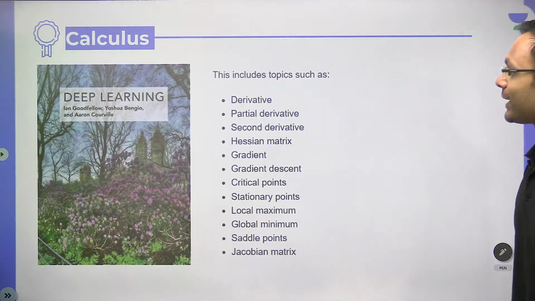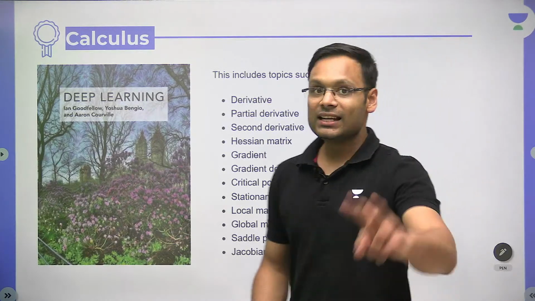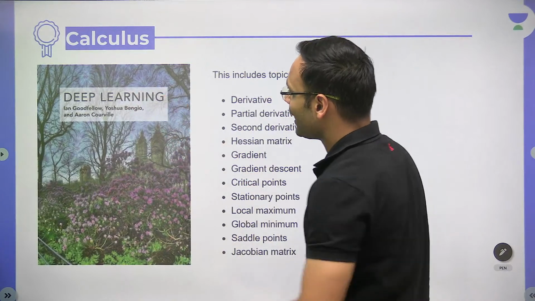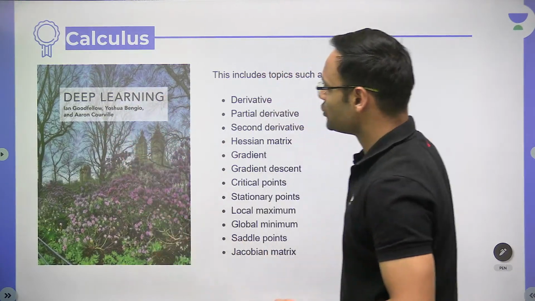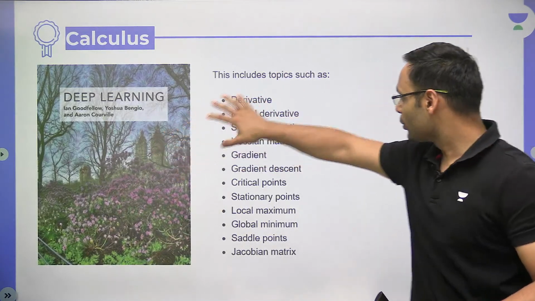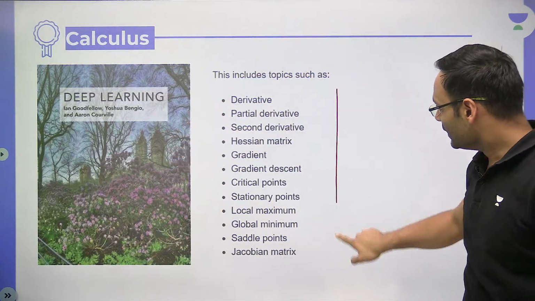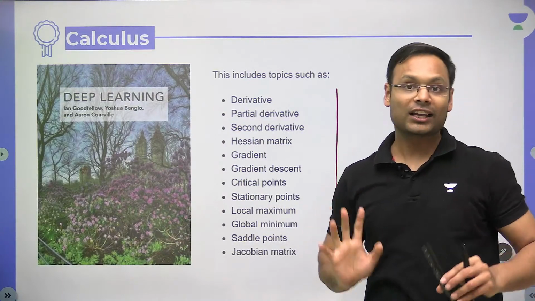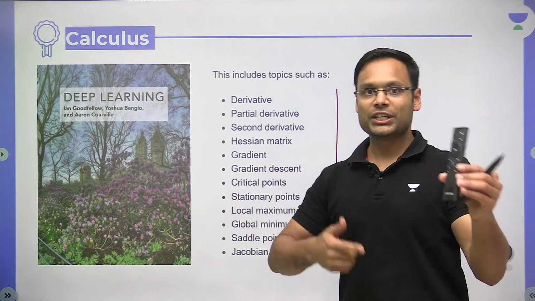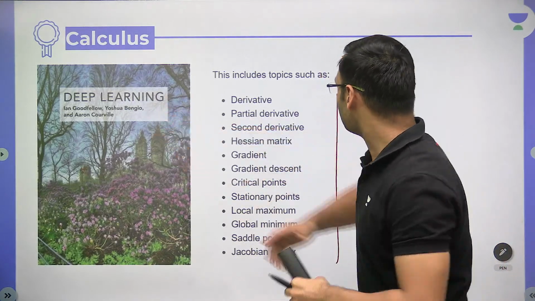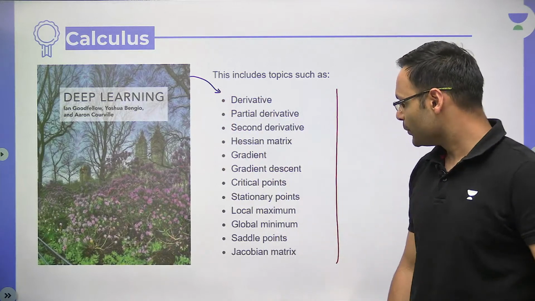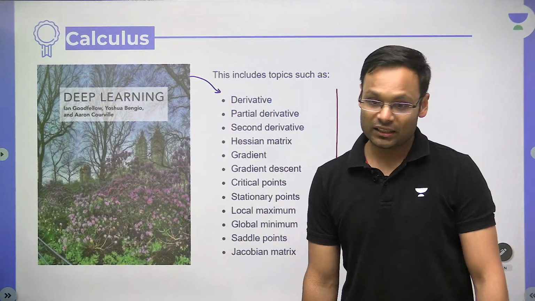Next one is for calculus. For calculus, I'll tell you two books. One is the Deep Learning book by Goodfellow, Bengio and Courville. This particular book involves these topics. These are the topics for your machine learning also. You can see gradient descent, machine learning algorithms. So this particular book will include these things. Definitely it will help you learn a lot of machine learning.